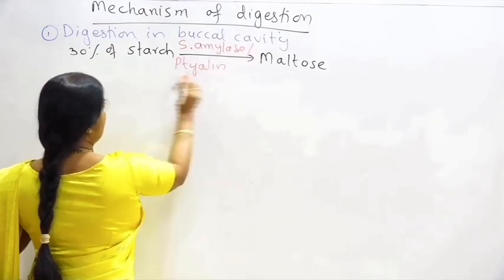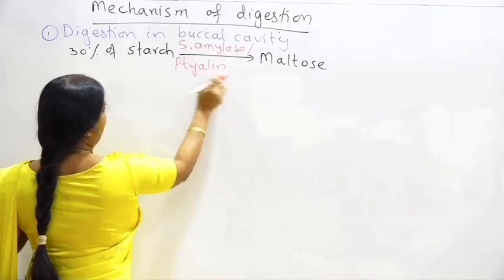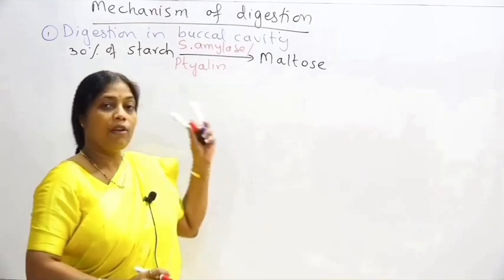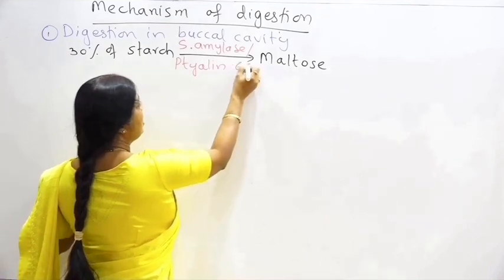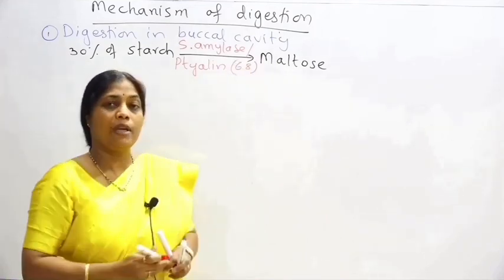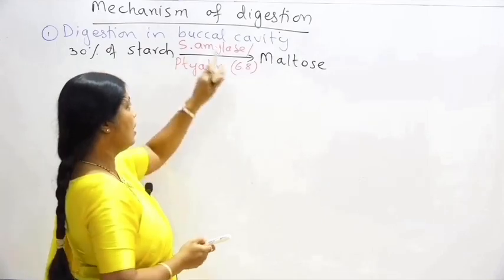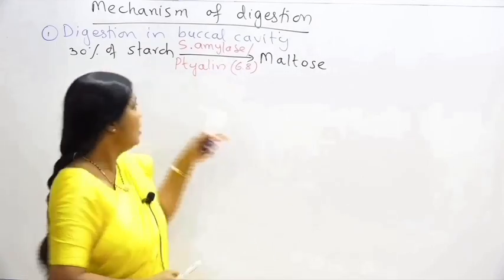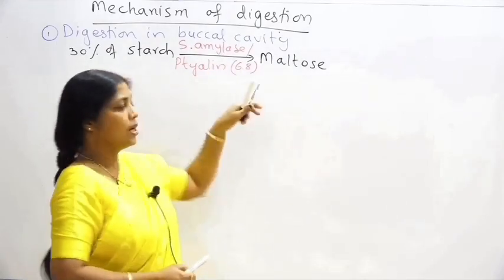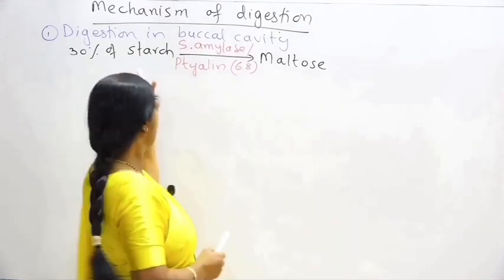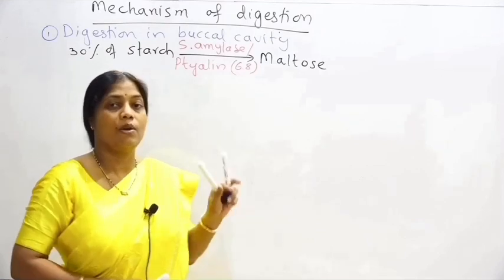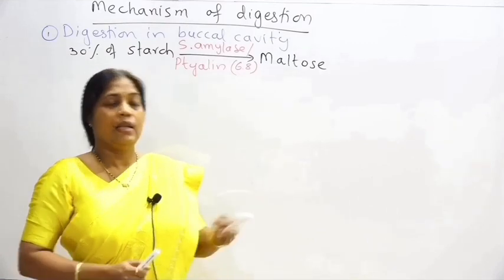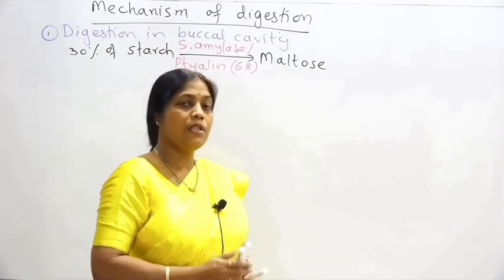The spelling is P-T-Y-A-L-I-N, P is silent here. So salivary amylase, or ptyalin, has an optimum pH of around 6.8. At a pH of 6.8, salivary amylase is functional, and it converts 30% of the starch into maltose. Starch is a polysaccharide and maltose is a disaccharide. So the complete digestion of starch has not taken place. The next site for the digestion is our stomach.